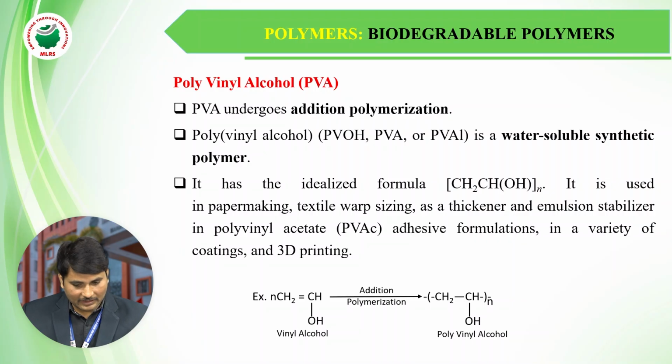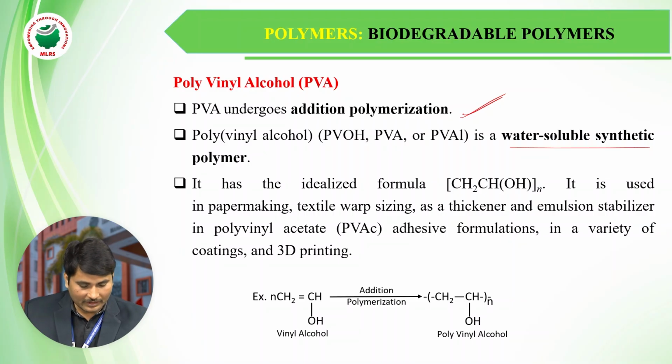Polyvinyl alcohol is formed by addition polymerization. Polyvinyl alcohol easily dissolves in water. Due to that, we call it a water soluble synthetic polymer.